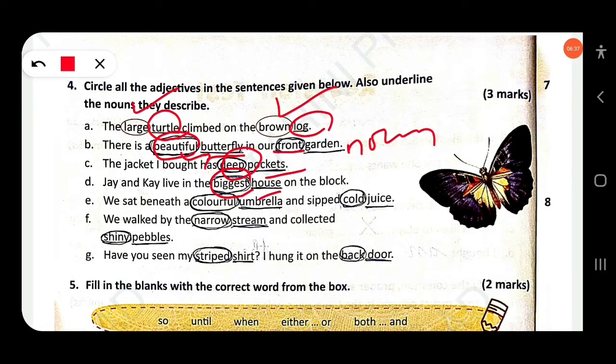We sat beneath a colorful umbrella. So colorful is an adjective, umbrella is a noun. And sipped cold juice. So cold is an adjective, you have to circle it, and juice is a noun.